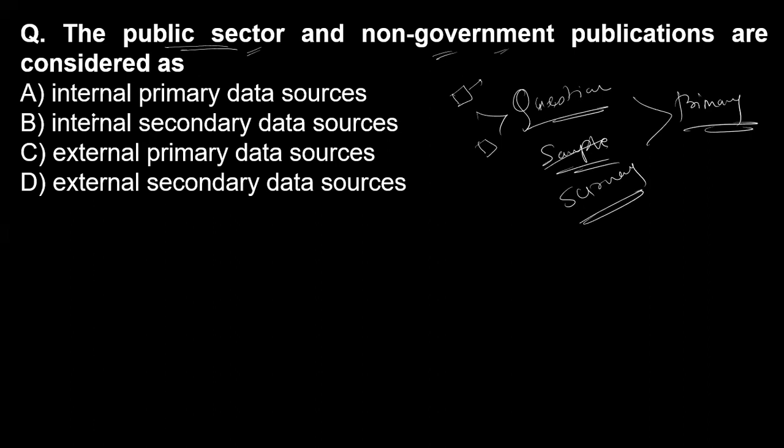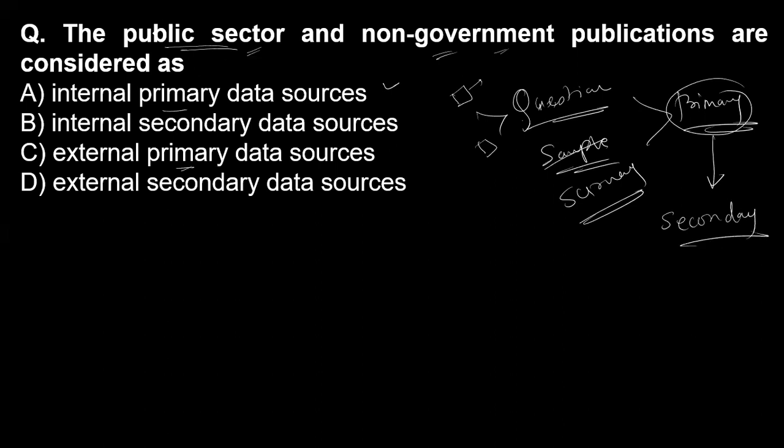The questionnaire they publish, public sector or non-public sector, is primary data for them, but once they publish it to the general public, it is secondary for us.